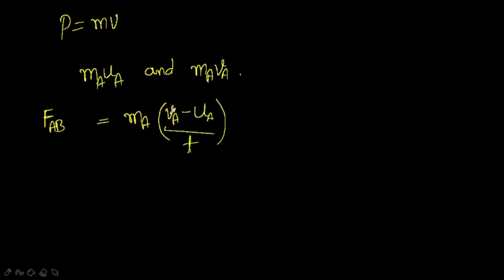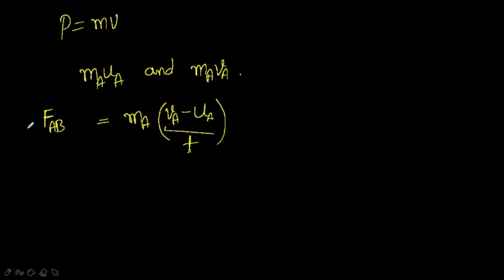You know why I wrote this VA and UA in place of V? Because since it is rate of change of velocity, we have a term for that, a physical quantity. The rate of change of velocity is called acceleration. And what is the formula of acceleration? That is V minus U by T. But here we are considering our first ball, that is ball A. So I wrote it as the force exerted by ball A on ball B. We are taking it as rate of change of momentum, because the momentum changes when we exert force.